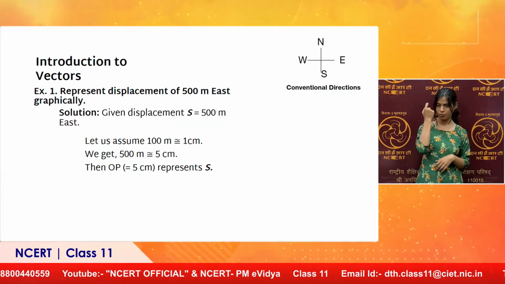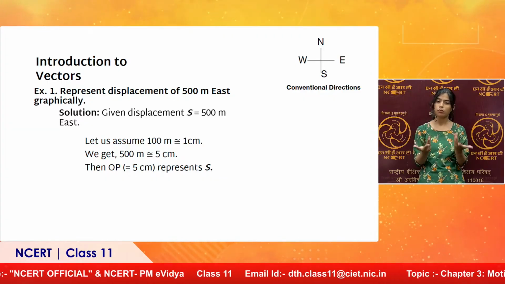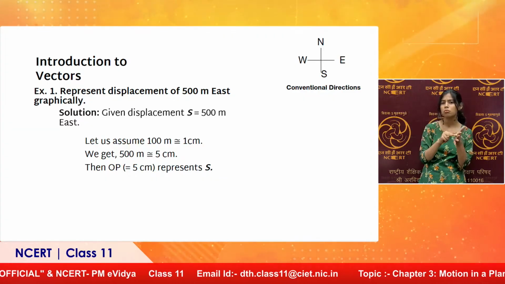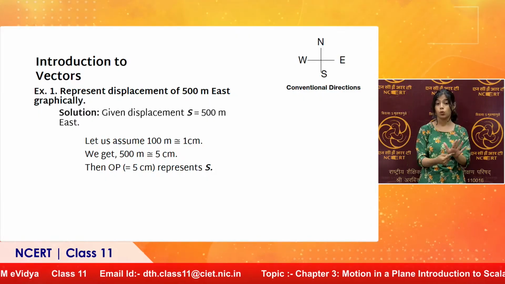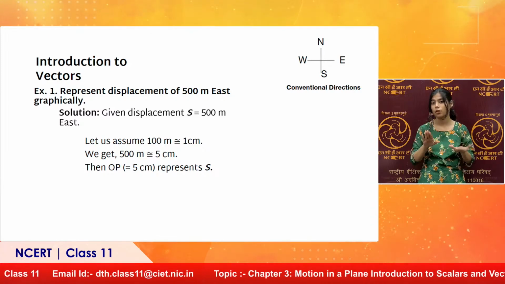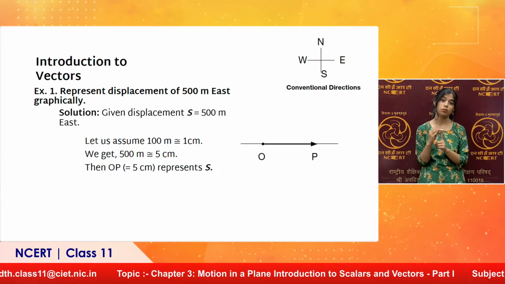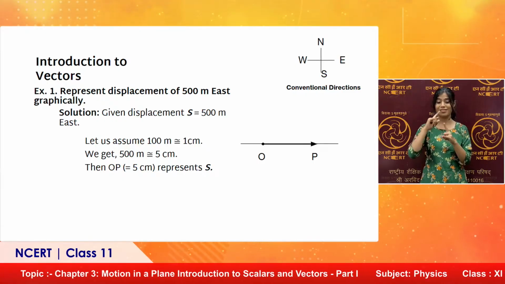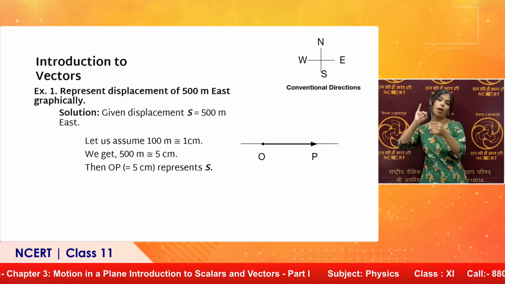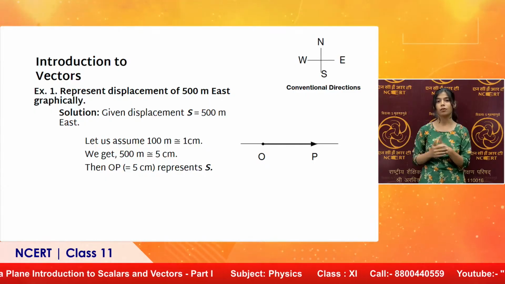So, here 100 meters is equivalent to 1 centimeter. Avoid using equal to, because 100 meter is not equal to 1 centimeter. Choose a proper symbol: 100 meter represented by 1 centimeter. 500 meter will be represented by 5 centimeter. Then OP equal to 5 centimeter represents the displacement vector S. Direction is clear in the diagram itself, because right of O means it is east. So, this is how we diagrammatically represent a simple vector.